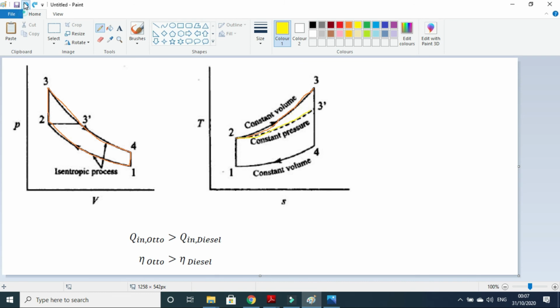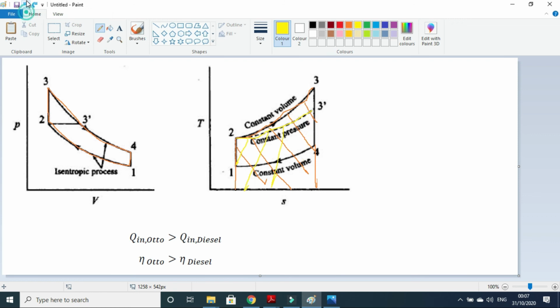This is the Q in process curve of the Otto cycle, so the area under this curve will be this, and for the constant pressure heat addition, that is the diesel cycle, the area will be like this, and it has less area.